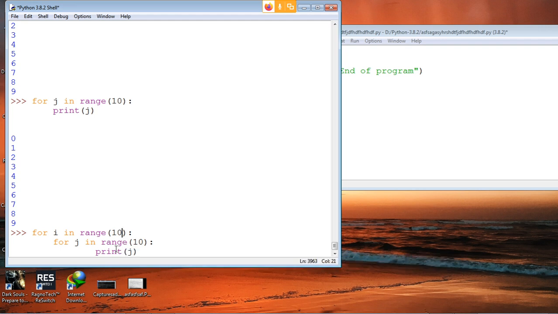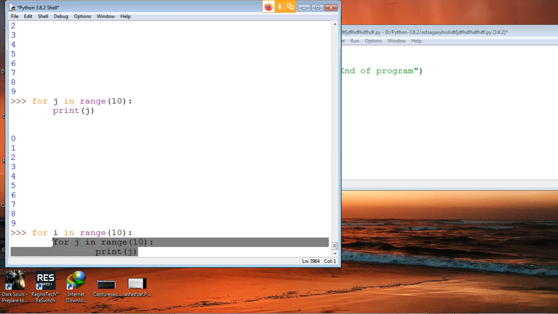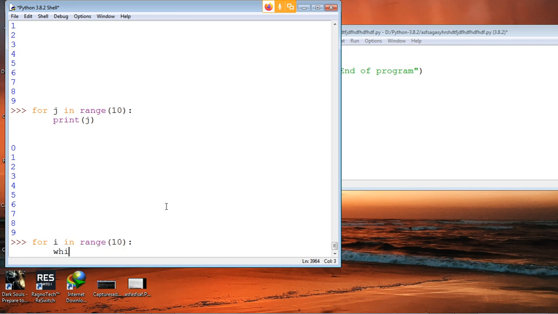So let's see if we had a while loop inside a for loop, Arjun. When I would be equal to one, j would be equal to 10 only, right?